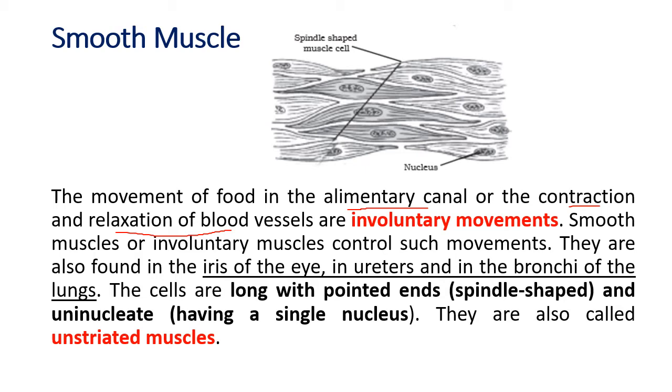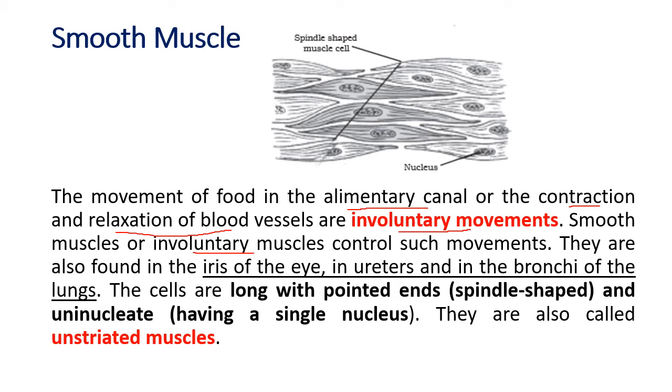So the smooth muscles have got their own information from the brain, but it is not under our direct will. Though our brain is making it move, it is not under our direct will. So such movements are called involuntary movements. So the food moving inside the alimentary canal goes at a certain speed which the brain decides. So the smooth muscles are the involuntary muscles, not under our direct will.